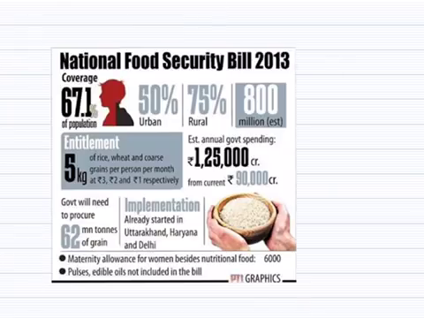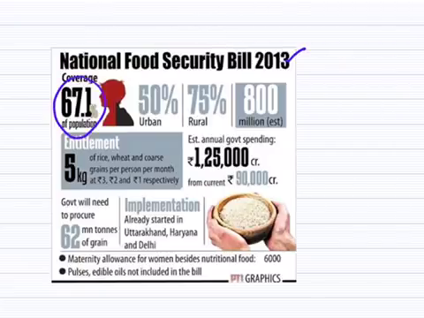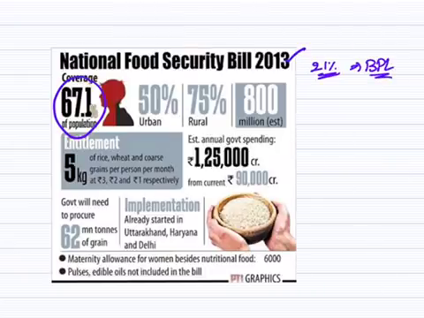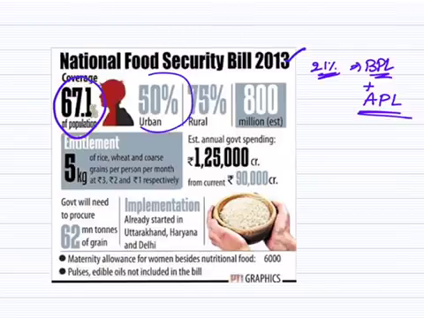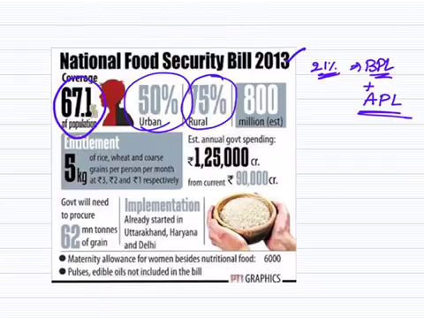If we observe the National Food Security Act, it covers 67% of people. It means we have a total of 21% of people who are under the poverty line, that is, BPL is only 21%. But it is covering 67% of people. So, it covers both BPL and APL families. In the urban areas, it covers 50% of the population. In the rural areas, it covers 75% of the population.